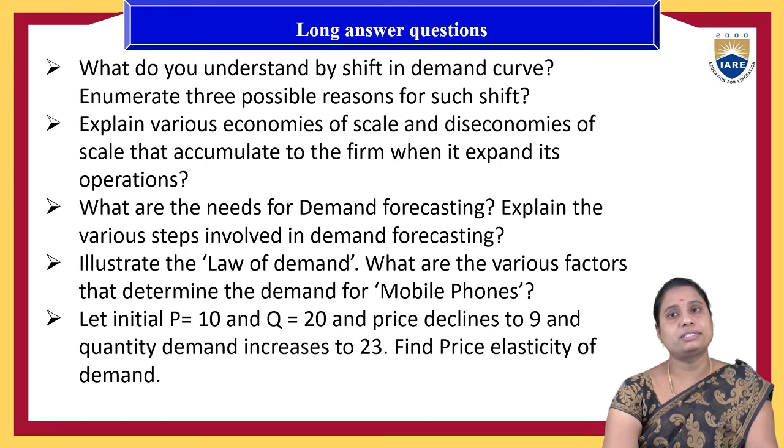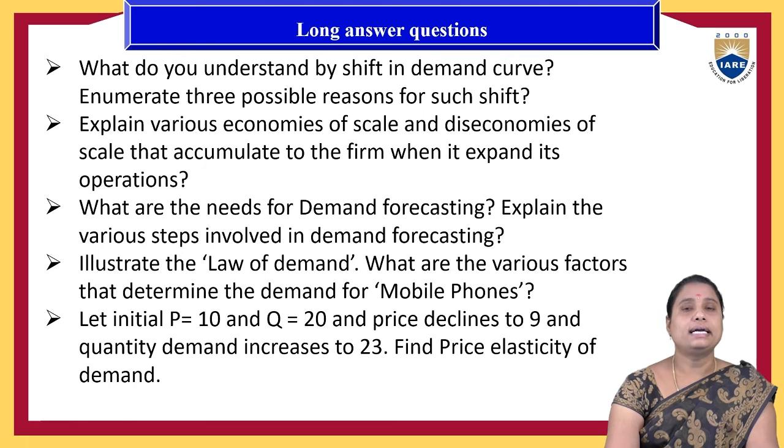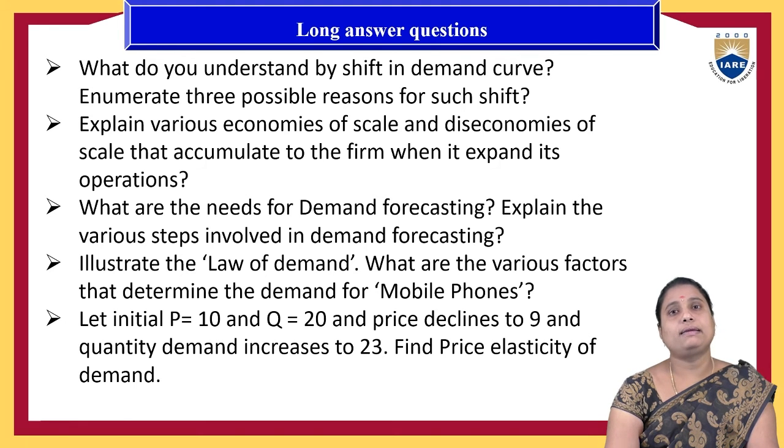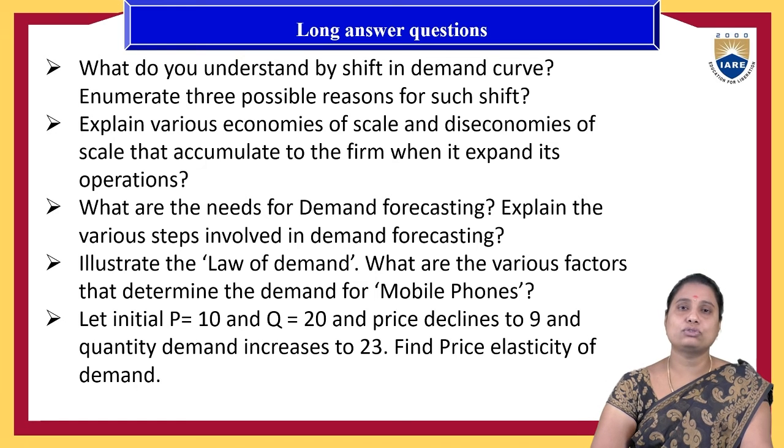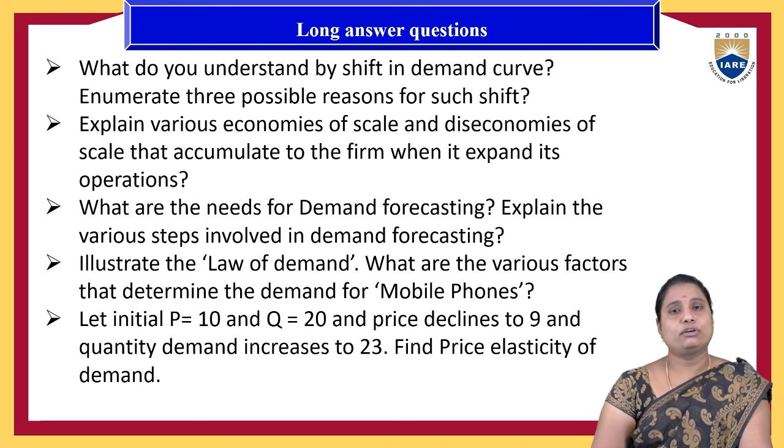If the income levels increase, what is its impact on the mobile phones demand, and the cross elasticity, etc. All the cases we need to take into consideration, and we need to explain for the mobile phones, one particular product's demand. Instead of mobile phones, they may ask you about any other kind of goods also.